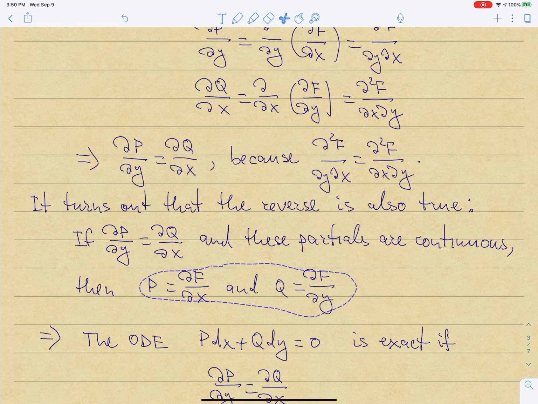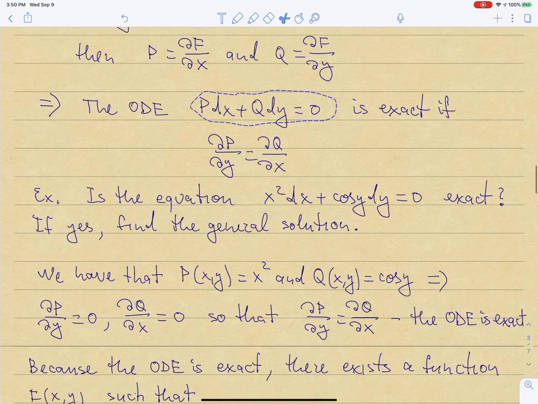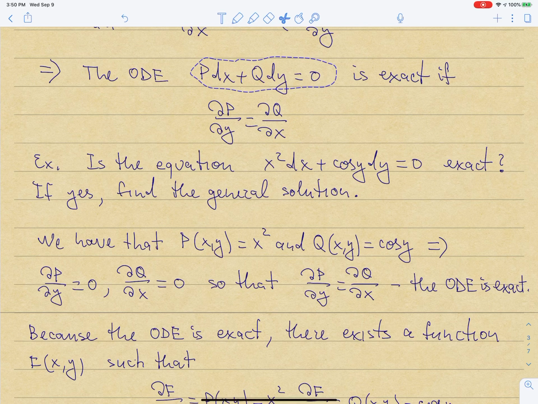So the moral of the story is this, that if I have the ODE P dx plus Q dy equal to 0, then this ODE is going to be exact as long as the partial of P with respect to y is equal to the partial of Q with respect to x. So that's how you test if the ODE that you got is actually exact. So let's do an example. Let's say I have an equation x squared dx plus cosine y dy equal to 0. I want to verify if it is exact or not, like I said, and then if it is exact, I want to find the general solution of this equation.